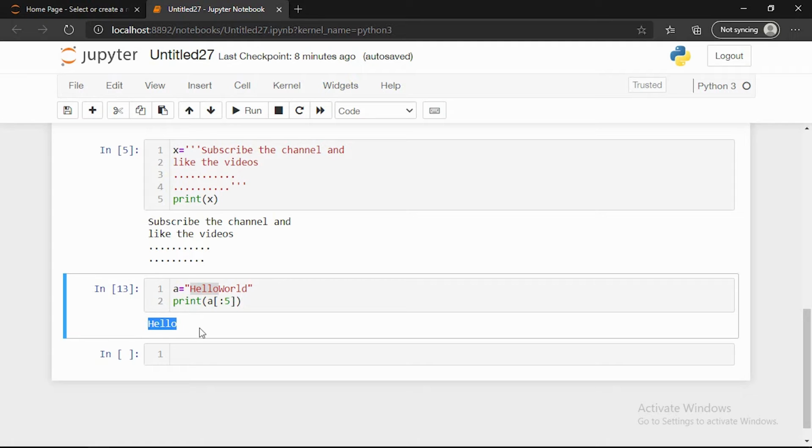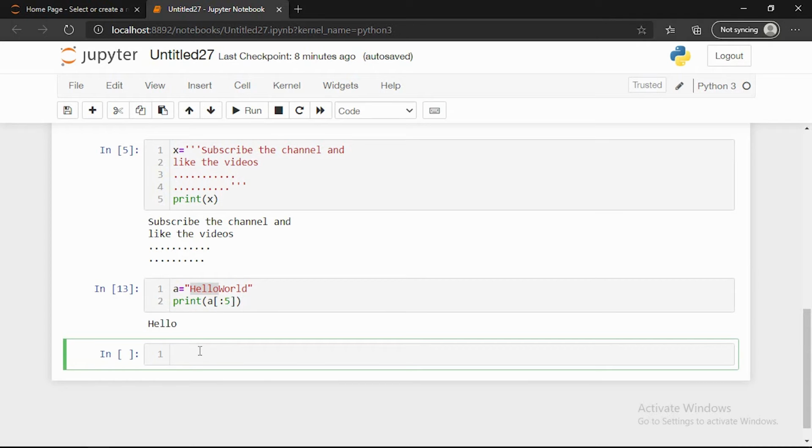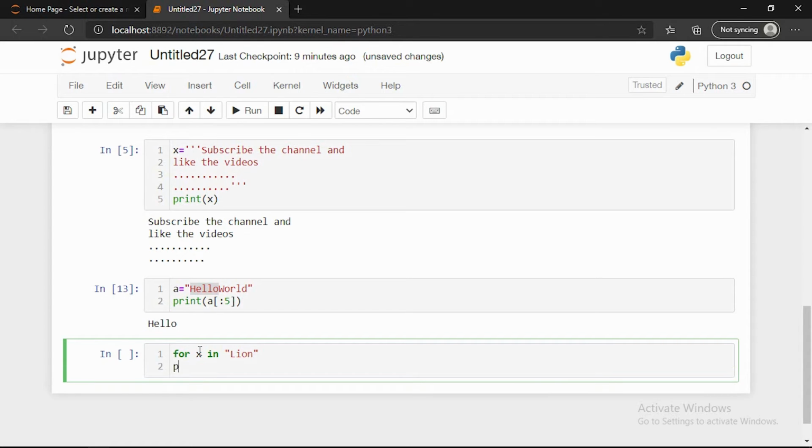So this is arrays in the string. Now we can see how we can search for a character, how we can find out whether a character is included in the string or not. I am giving for x in. This is not the for loop. I am just giving lion, and I am asking print x.